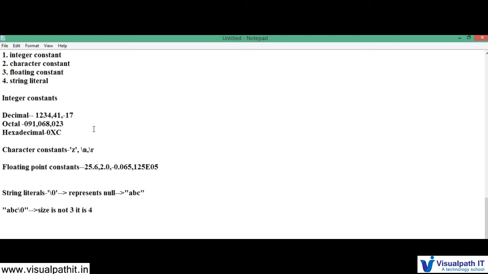I can declare pi equal to 3.14. So 3.14 means what? It's a float. So I can declare it as float pi, and I have to give a meaningful name, right? 3.14. So that is what I say, that the float will be decimal. I am giving a constant 3.14 for pi because that's a constant value for 22/7.